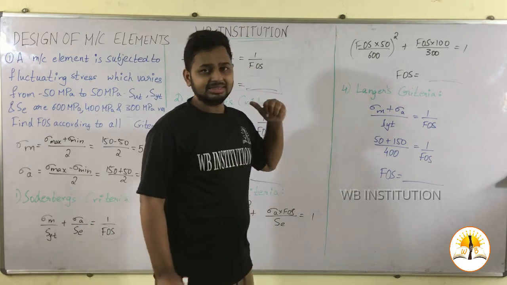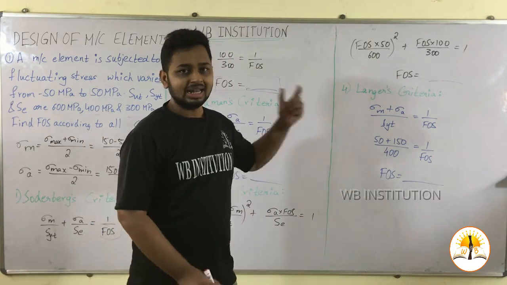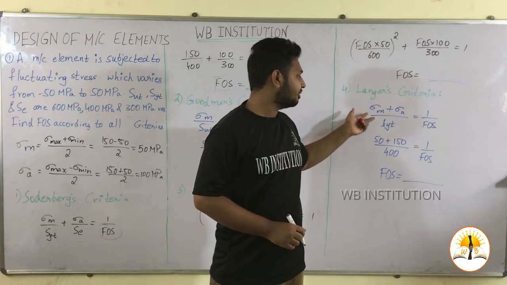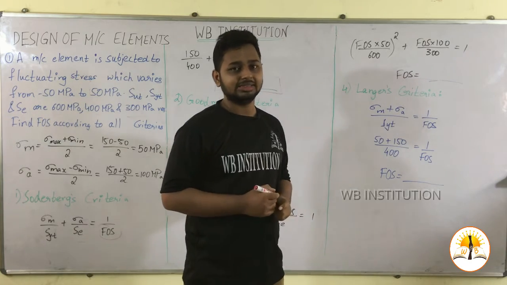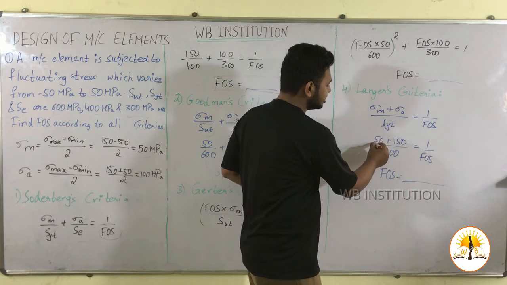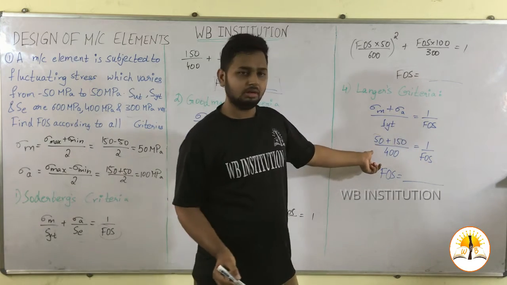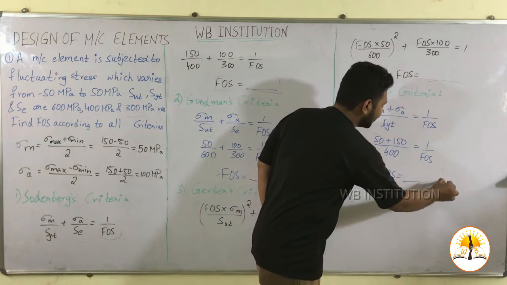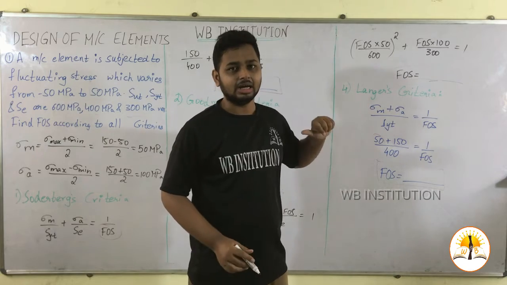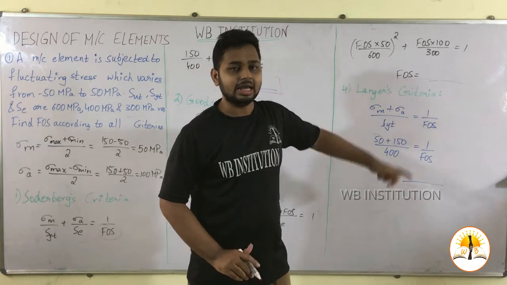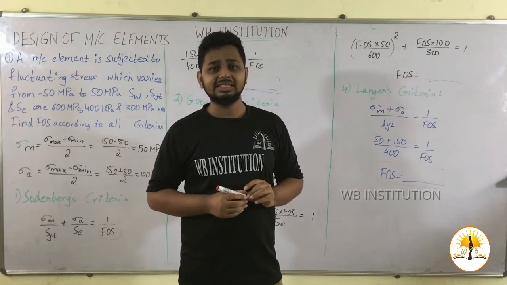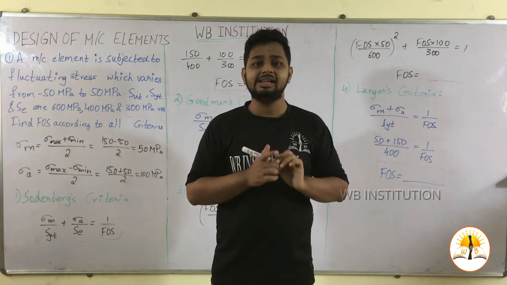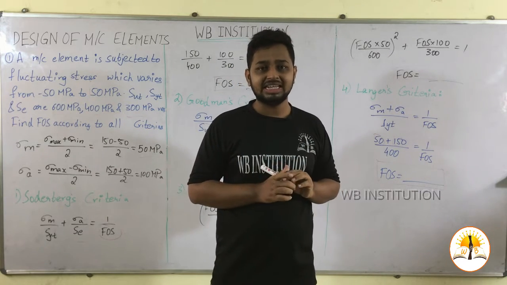Now, lastly, we have Langer's criteria. Under Langer's criteria, we know the equation, that is sigma m plus sigma a divided by SYT equal to 1 by FOS. By substituting these values, we get 50 plus 150 divided by 400 equal to 1 by FOS. By solving this equation, we get the value of factor of safety under Langer's criteria. Why do we need to calculate Langer's criteria? In examination questions, they may ask what is the factor of safety under modified Goodman's criteria. For that we have to give a solution.